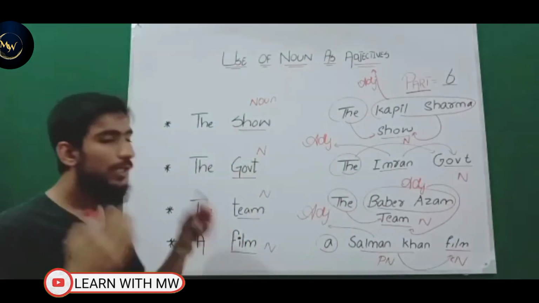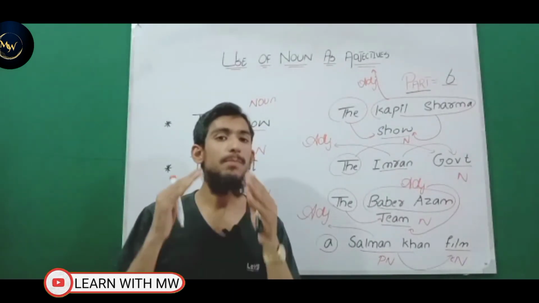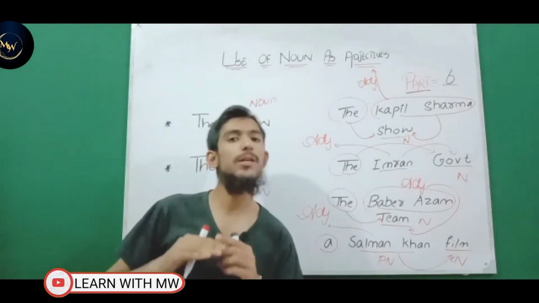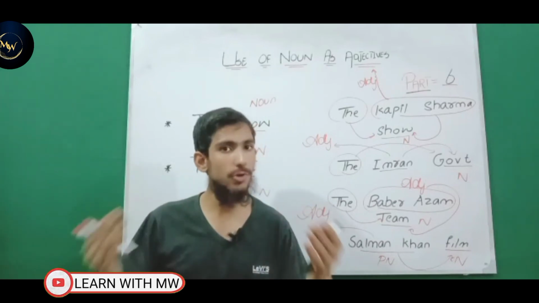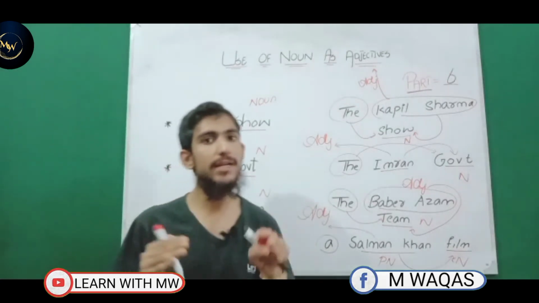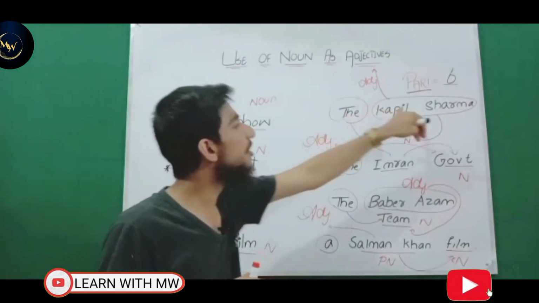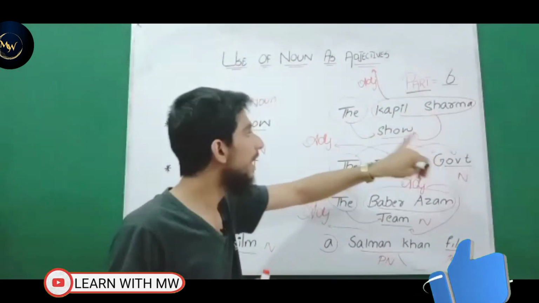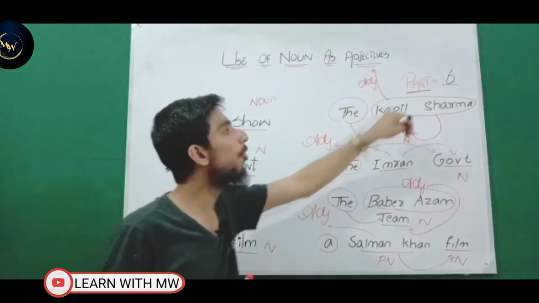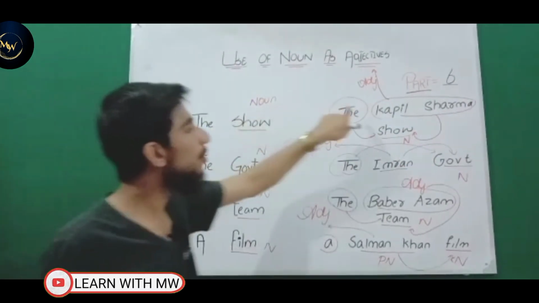And through this slide, we have also learned the concept that the articles the, a, and an basically come with the common noun, not with the proper noun, or the specific name. They usually come with the common name, the name of common places, common things, that is a common name. Usually the articles, the definite article as well as the indefinite article, come with the common noun, not with the proper noun. Look, we have learned that Kapil Sharma is a proper noun and show is a common noun. So the definite article the comes with the show, not with the Kapil Sharma. Look at this example; we have just modified it. So the is with the show, not with the Kapil Sharma.